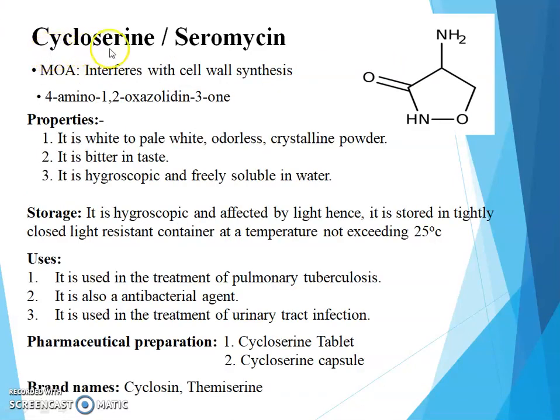Next drug is cycloserine, also called seromycin. This is the structure of cycloserine. It is a 4-amino-1,2-oxazolidin-3-one ring. Mechanism of action, it interferes with cell wall synthesis. Chemical name is 4-amino-1,2-oxazolidin-3-one. Physical property, it is white to pale white odorless crystalline powder.